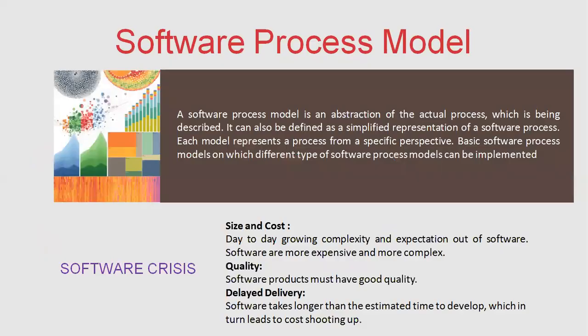Now, let us see what is a software process model. A software process model is a simplified representation of the software process. A software process model is an abstraction of the actual process which is being described. So we say that it can be defined as a simplified representation of a software process. Each model represents a process from a specific perspective.